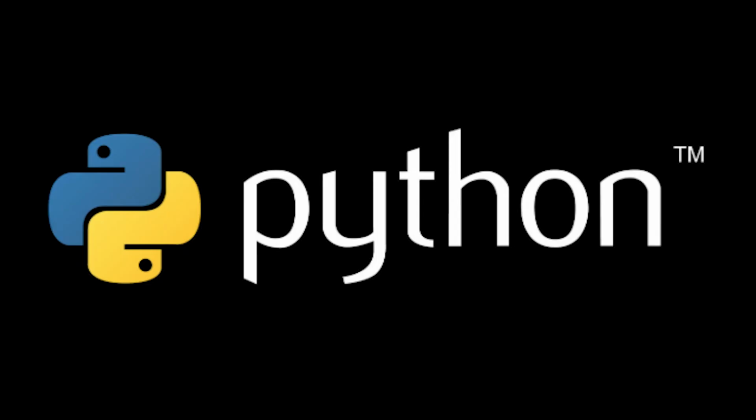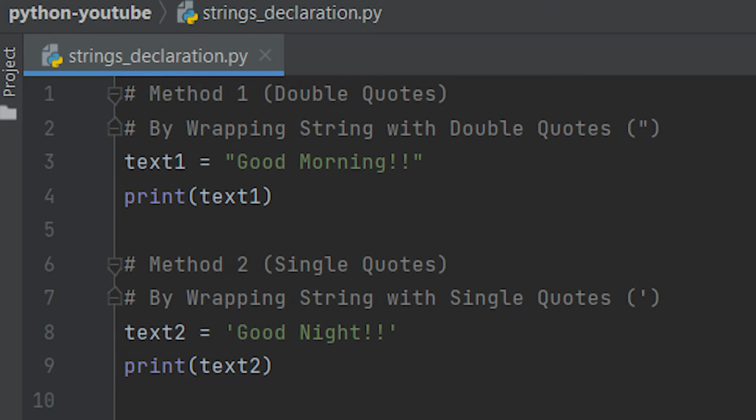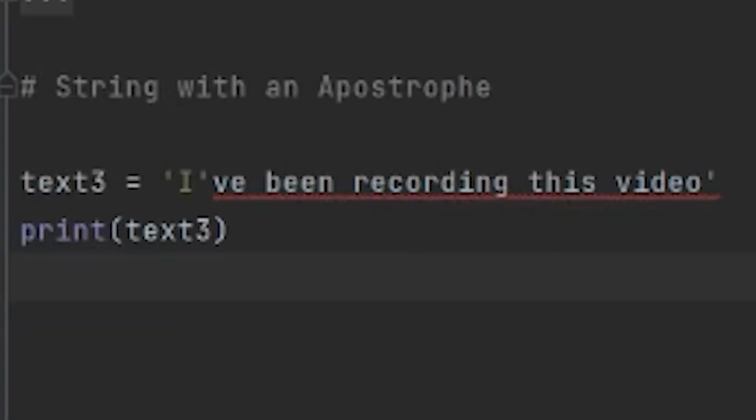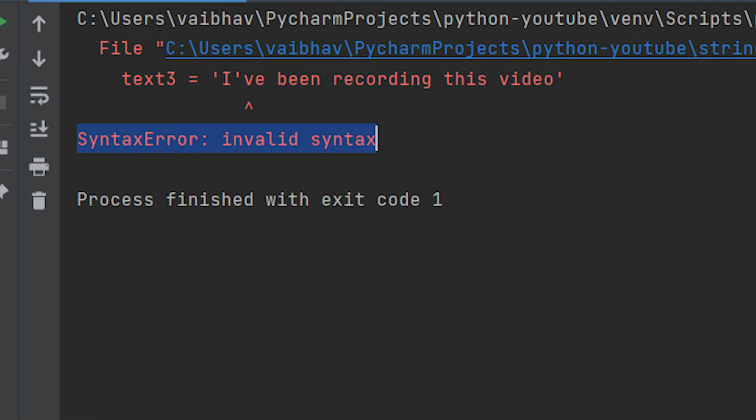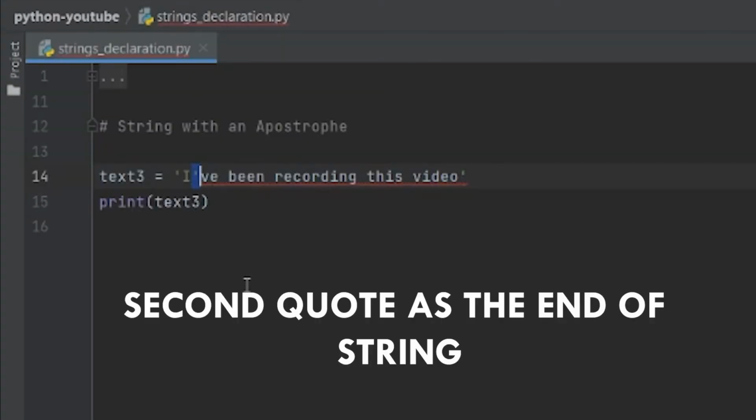But the real question is, why do we have more than one ways to create or declare strings? Well, consider that we want to make a string with an apostrophe or double quotes. In this program, I have wrapped the string with an apostrophe inside single quotes. And Python throws an invalid syntax error. Because Python treats the second quote as the end of the string.